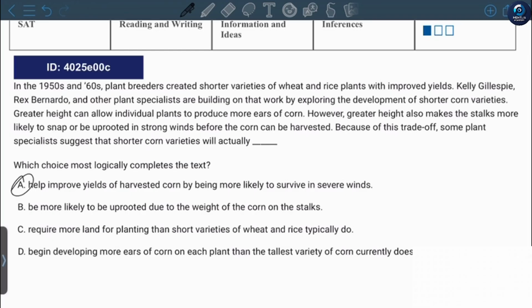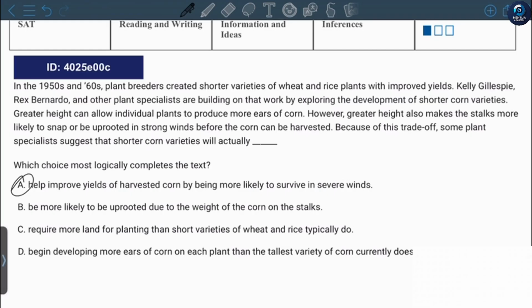The answer is probably A, because in the text it was mentioned that height affects the corn that can survive. If they're quite long, it will be difficult for them to survive, so the harvest will be less. But if they are short, they will survive the wind, and in this case the yield will be way more.